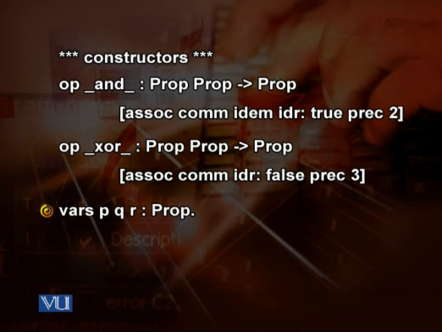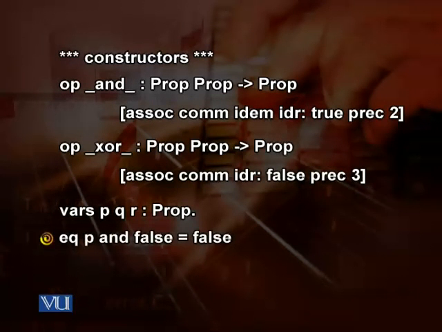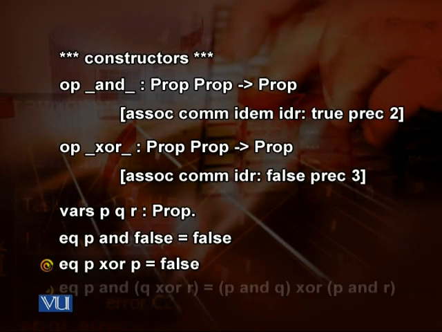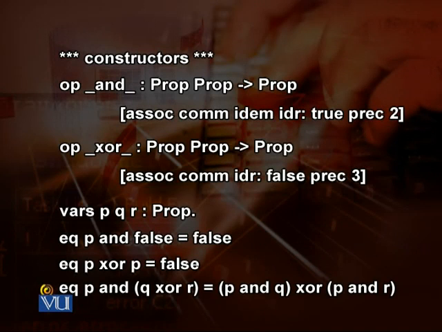Then we have three variables, P, Q, and R, which are of type proposition. We have eq P and false is equal to false. Eq P exclusive or P is equal to false. Eq P and Q exclusive or R is equal to P and Q exclusive or P and R.